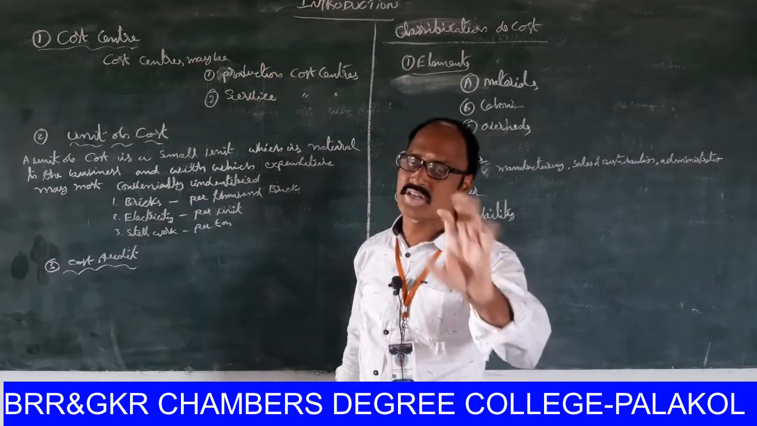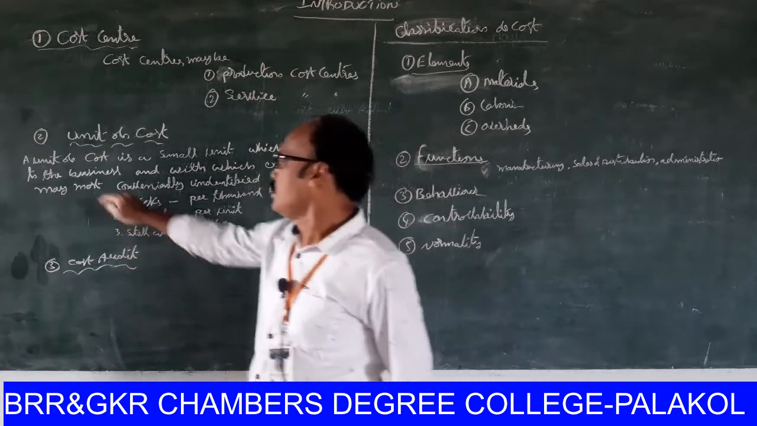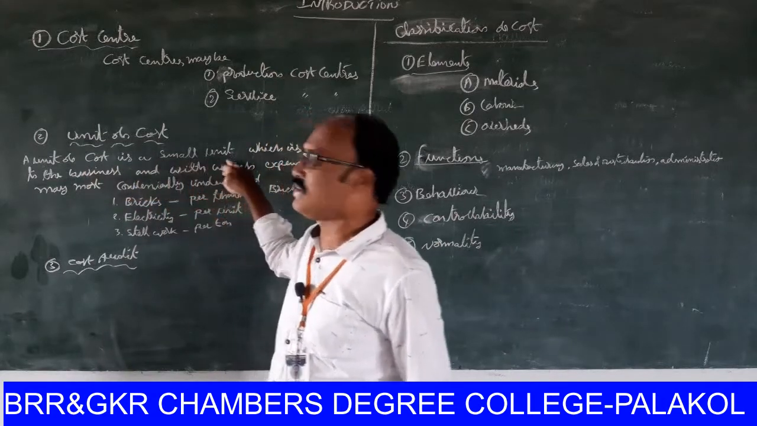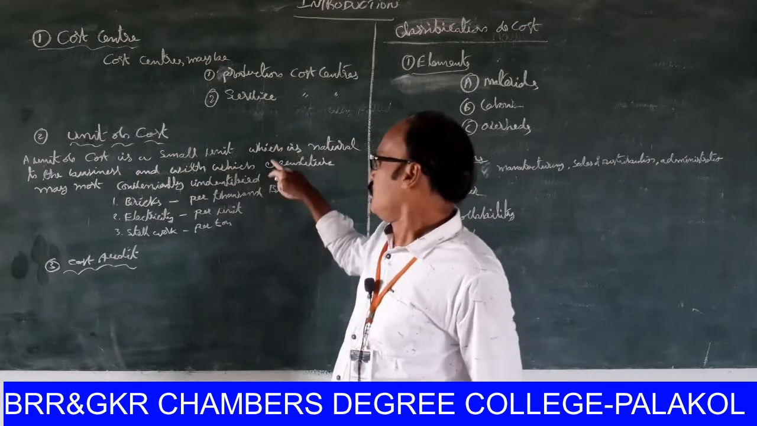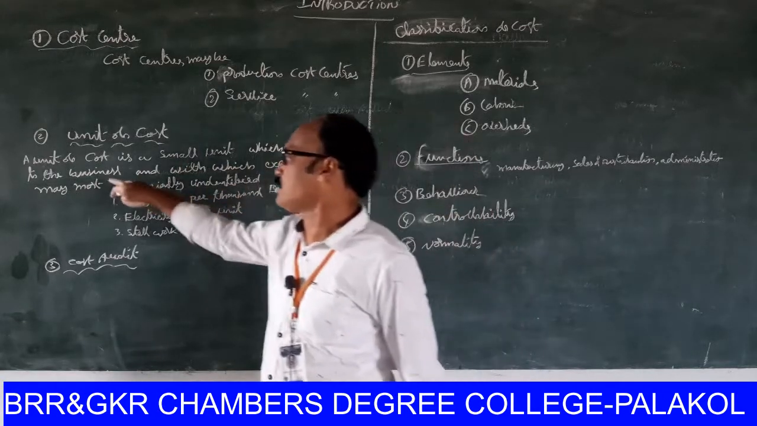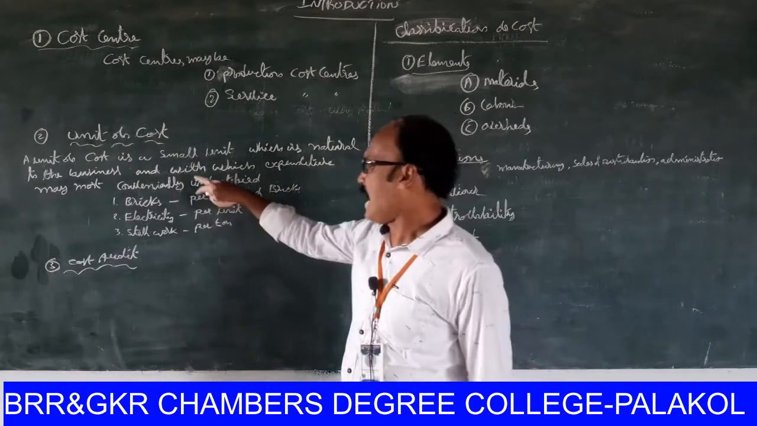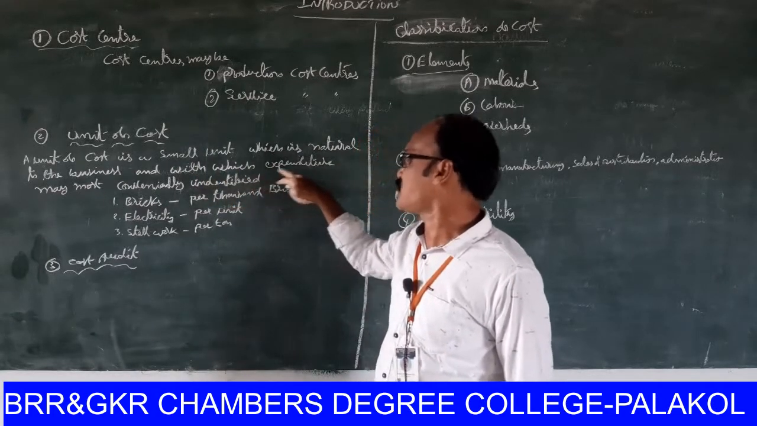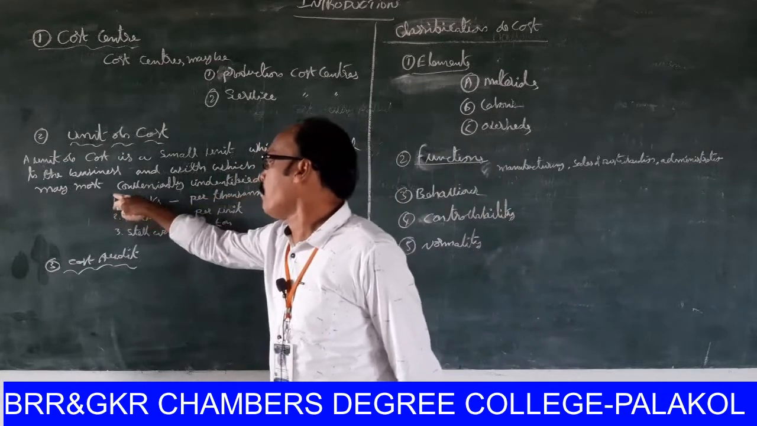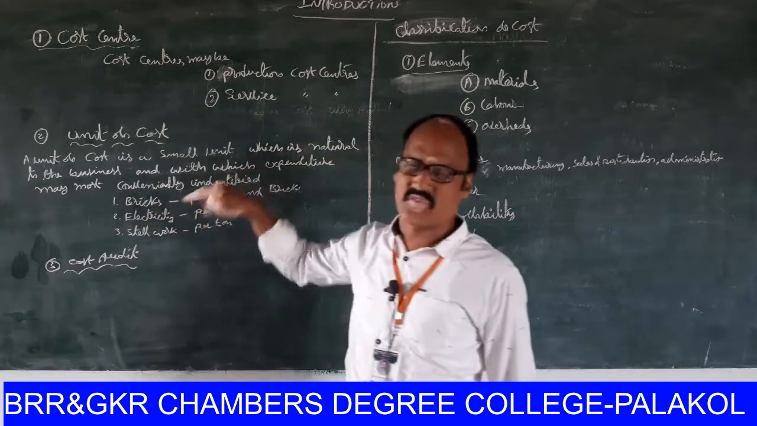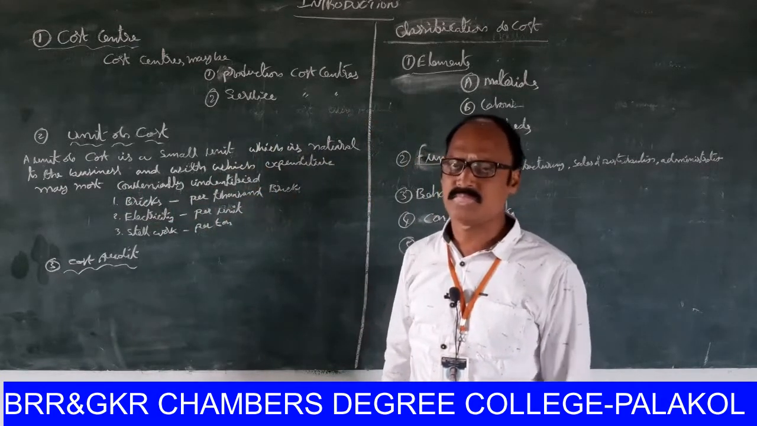Next, unit of cost. Look at that. A unit of cost is a small unit which is normal to the business. Yes, it is common for every business, and with which expenditure may most conveniently be identified. It differs from organization to organization.